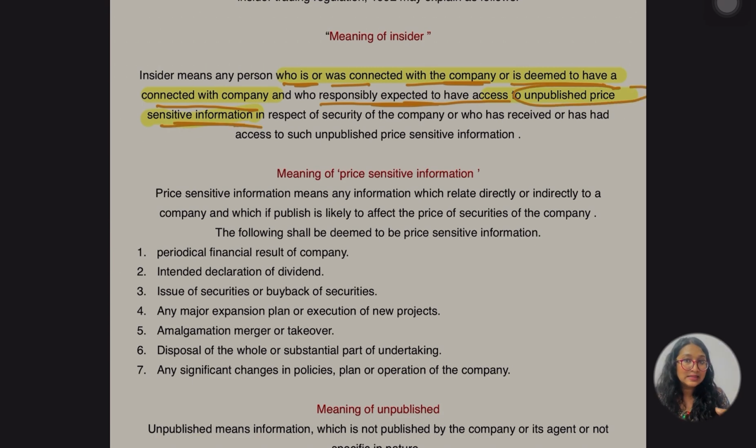Now we have to understand this price sensitive information. Everything will be clear, so don't worry, you will understand everything in this lecture. So first, we know the meaning of insider so far. It is someone who has access to unpublished price sensitive information in respect of securities of the company, or who has received or has had access to such unpublished price sensitive information.